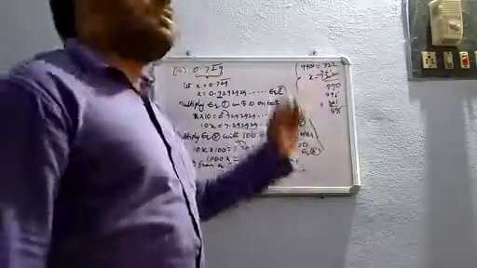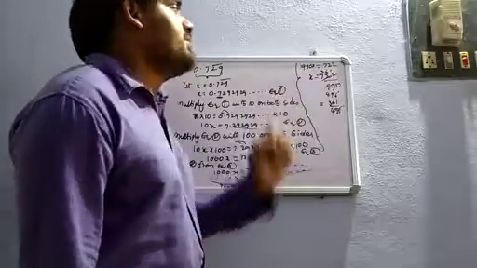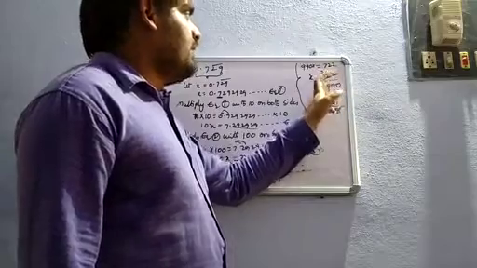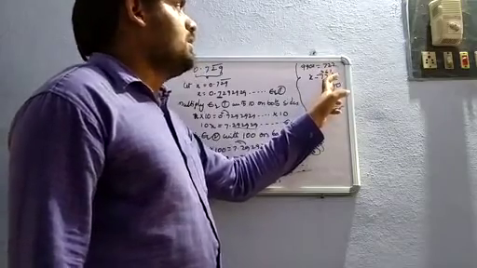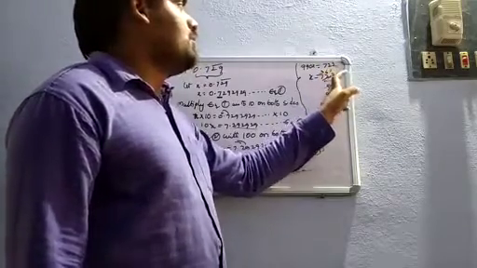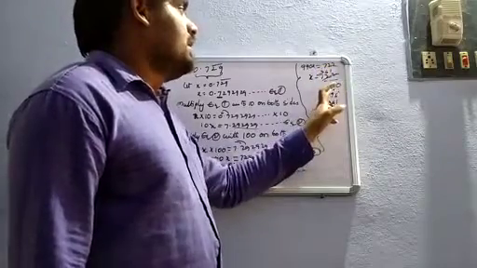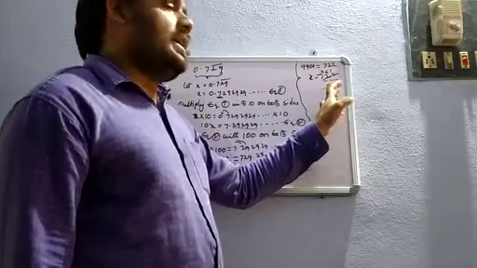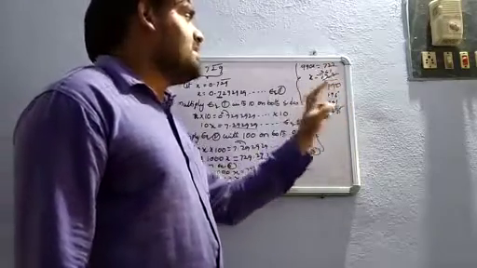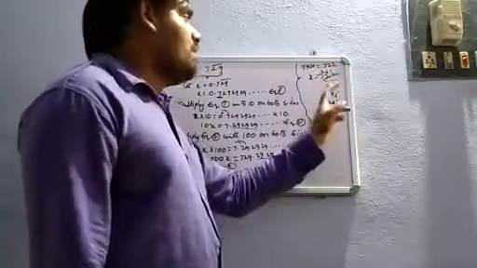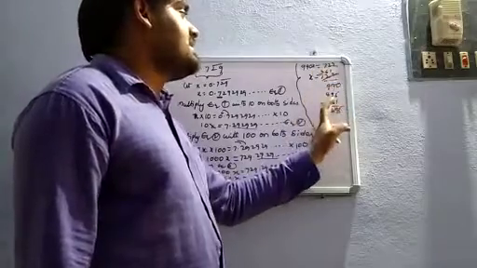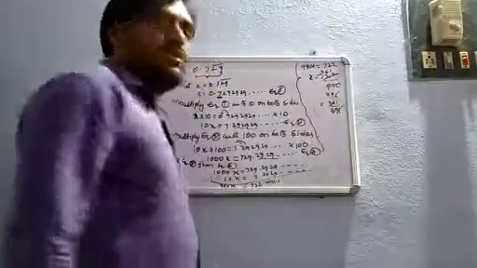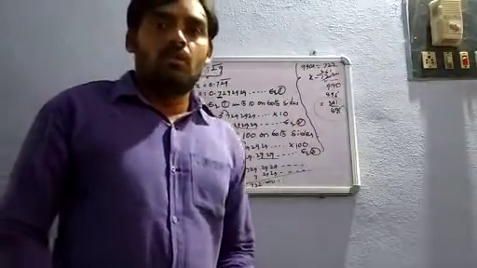Can you cancel by using any table? Yes, we can cancel by using the 2 table. 2 3s are 6. But here 7, no. We need to give it to this one. It will become 12. Next 2 6s are 12. So 2 1s are 361 by 990. By using the 2 table, 2 4s are 8. Borrow 1, 9 it will become. At that time 2 9s are 18. Next 10. 2 5s are 10. So 361 by 495 you will get. Okay, thank you. You must do the next problem, that is homework.